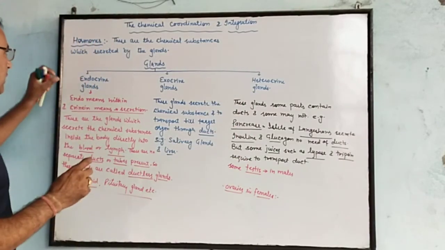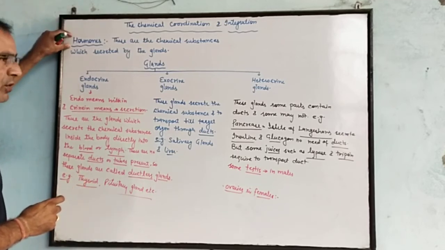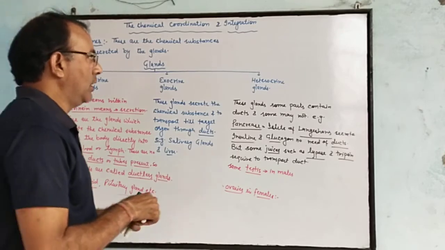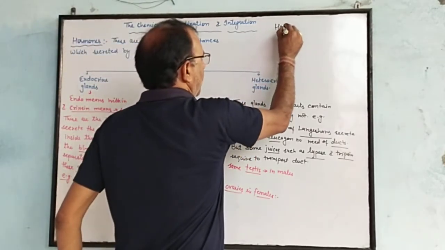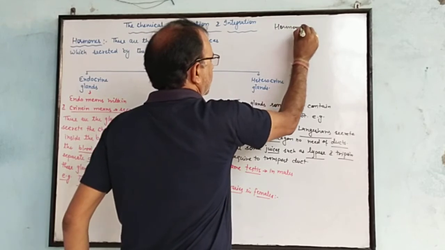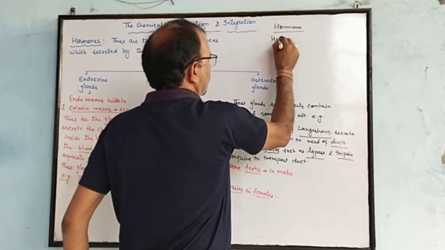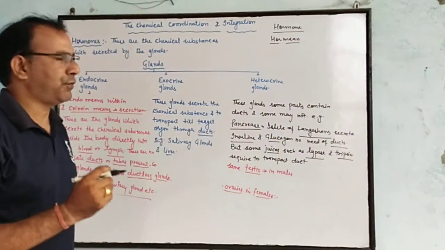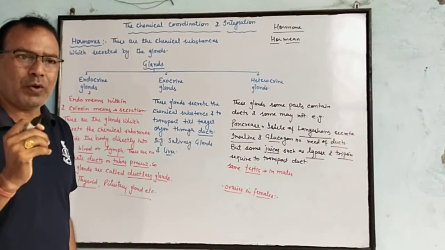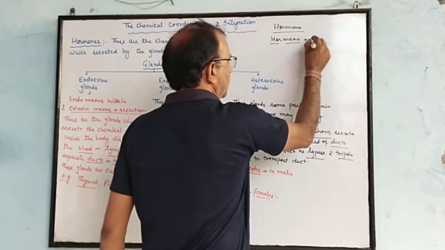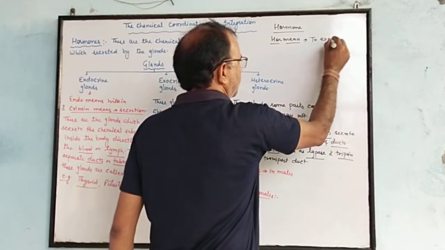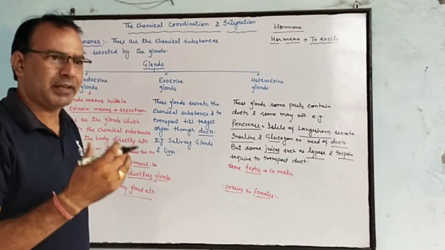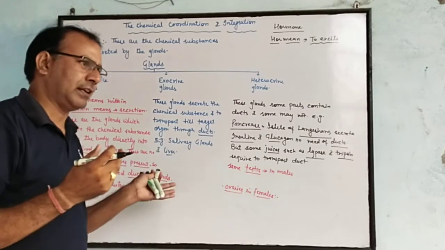In this chapter we will discuss more specifically the hormones and mostly the endocrine glands. The word hormone is taken from the Greek word meaning to excite. When a hormone is secreted, some part of the body may get excited.